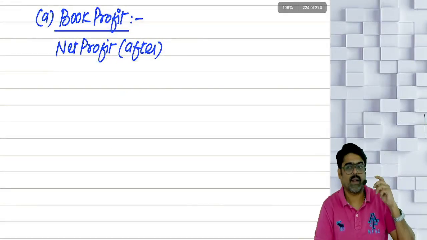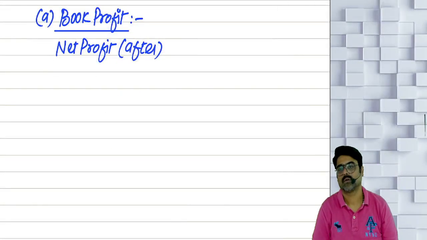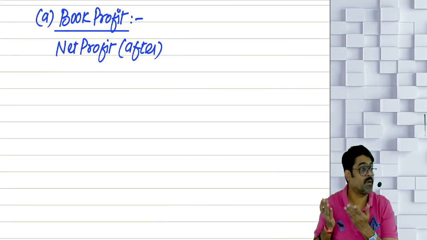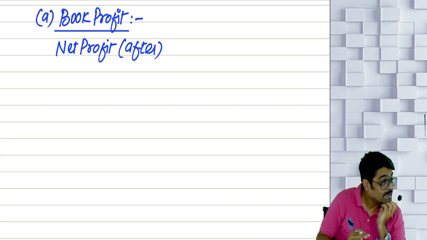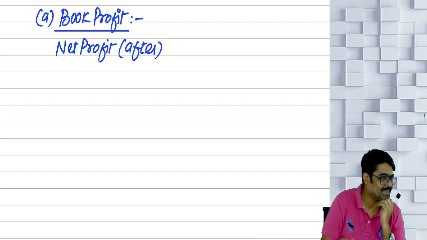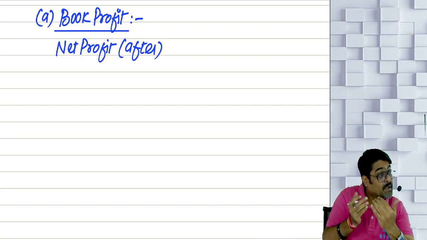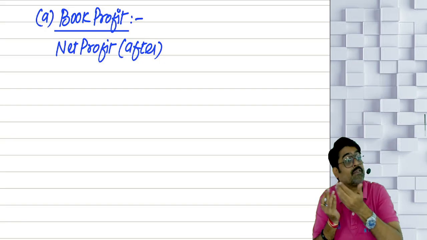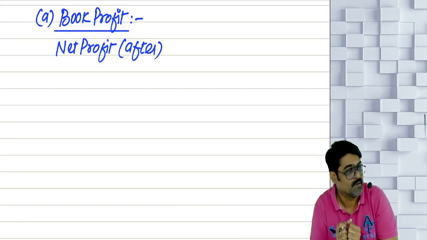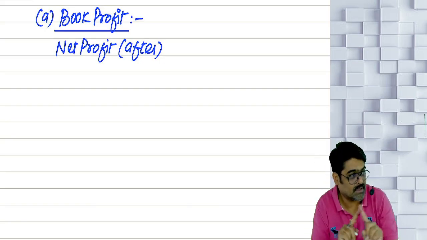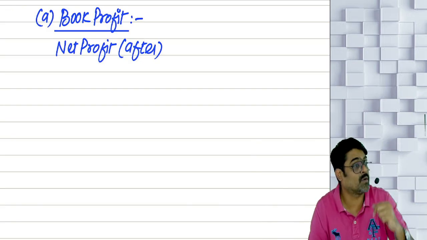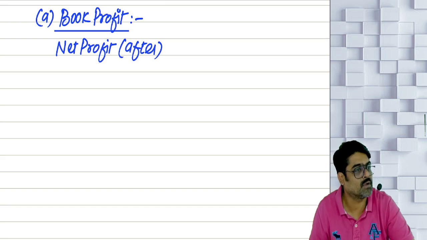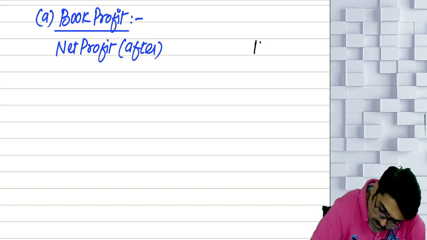If the net profit is after remuneration, but for book profit remuneration should not be deducted, so you will add back that remuneration. After reducing remuneration, this is the net profit. But remuneration should not be reduced to calculate the book profit. Why have you reduced? Add it back. Yes or no?